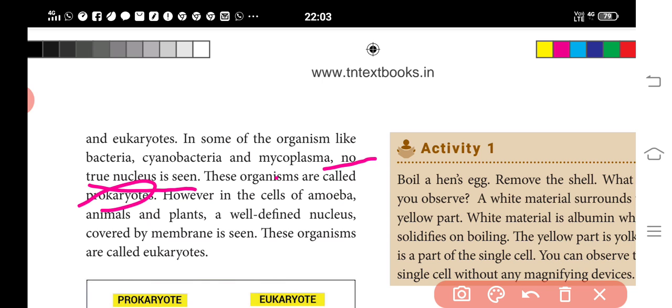When compared to that, eukaryotes have a well-defined nucleus covered by a membrane.